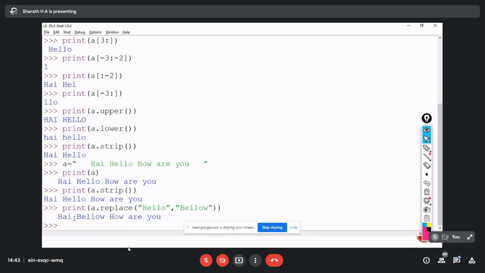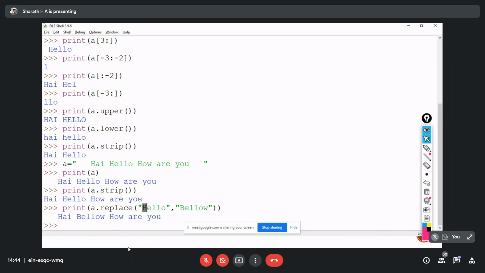So now you can see that hello is replaced by below. Because I am using this replace function, it's going to replace hello with below. And you have to maintain case, because it's case sensitive. You have to use the same case letters over here.